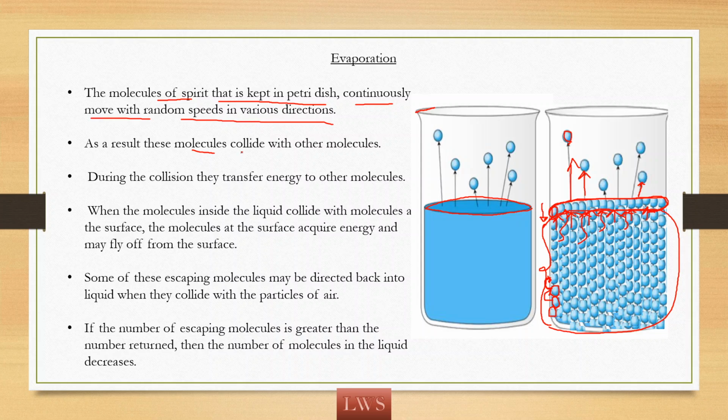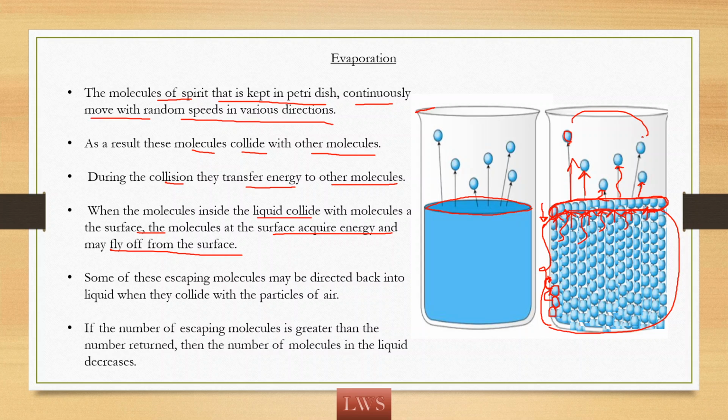The molecules collide with the other molecules and because of this collision, energy is transferred from one molecule to another molecule. And when the collision is happening, the molecules at the surface will acquire energy and they will fly off from the surface. So these are the molecules that are escaping from the surface.